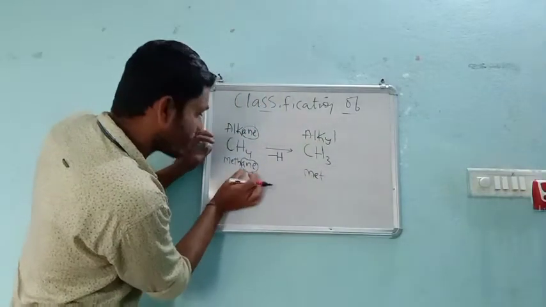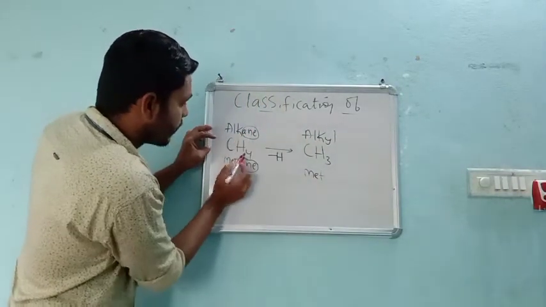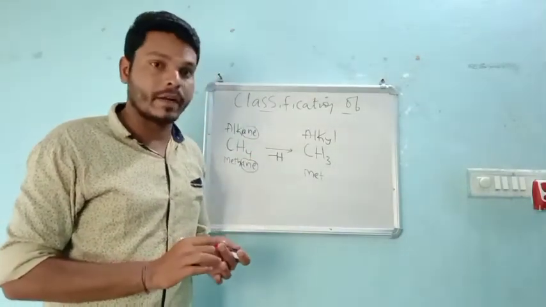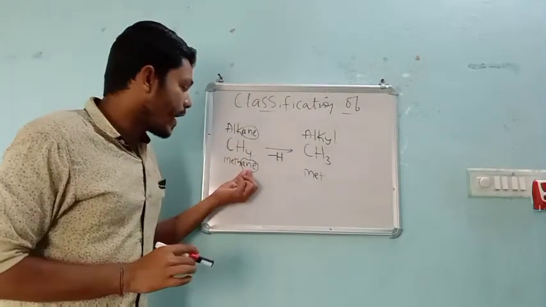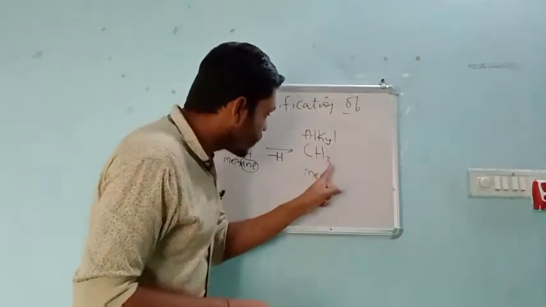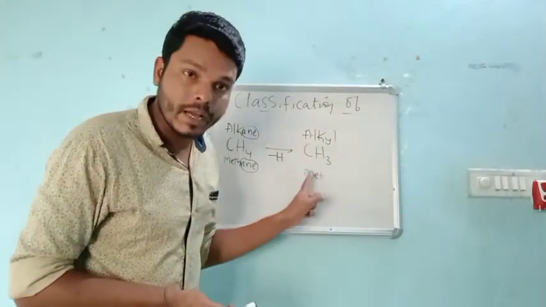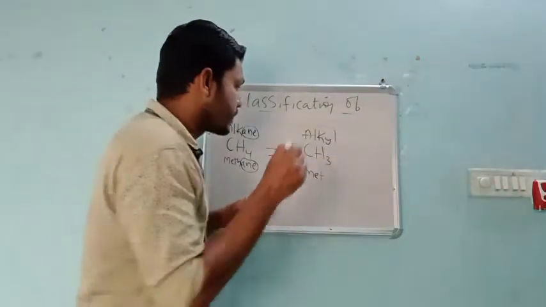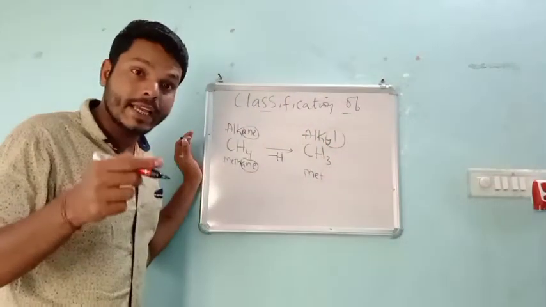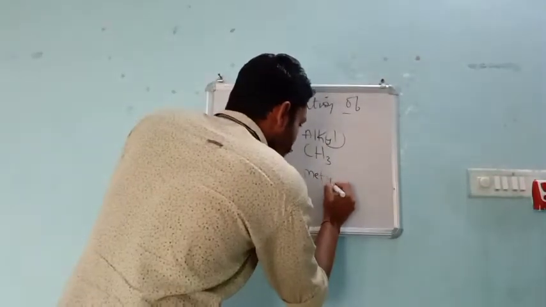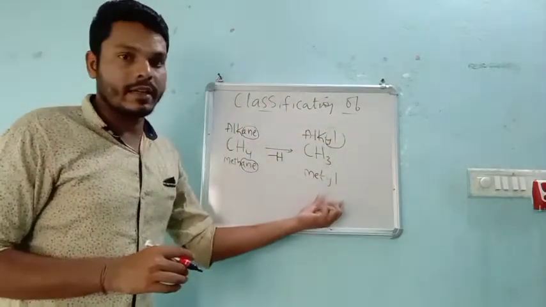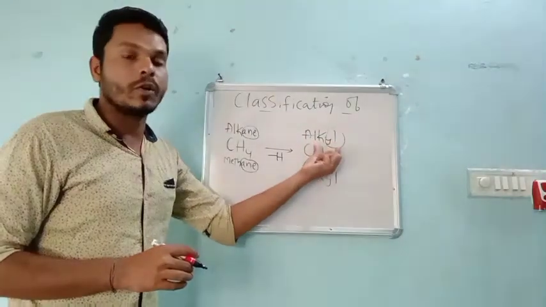Before, when there were four hydrogen atoms around the carbon atom, we added ane. But whenever there is one less hydrogen around the carbon atom, then see the difference, very important, we add yl. So here also I should add yl, that is methyl, or alkyl groups. Very important.